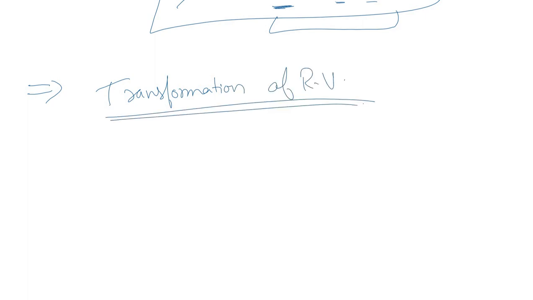Alright, the next very interesting and important topic in this context is transformation of a random variable. Let's say we have some random variable y which is a function of a random variable x.